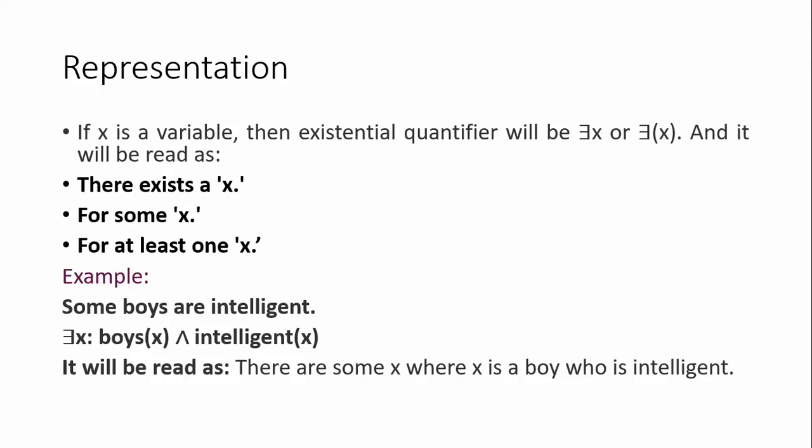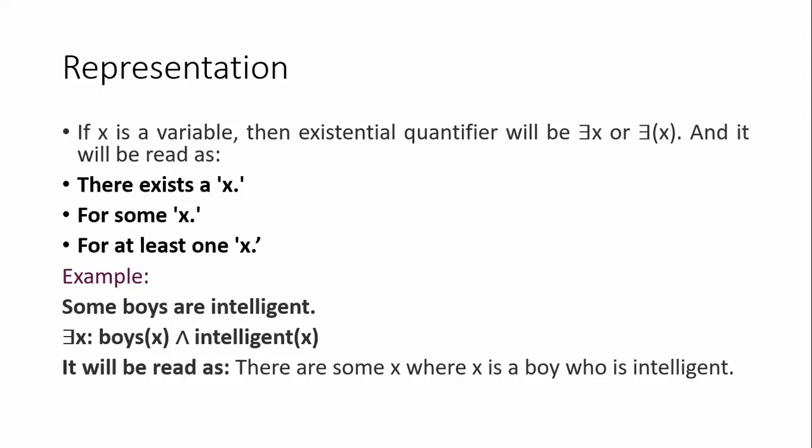Let us take one example sentence: some boys are intelligent. Here they are not saying all boys are intelligent. If they say all boys are intelligent, you have to consider universal quantifiers, but here they say some boys are intelligent.